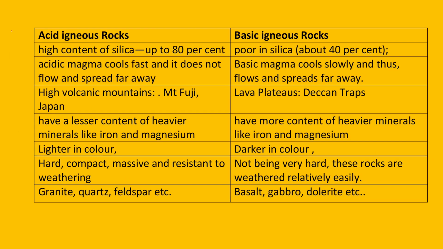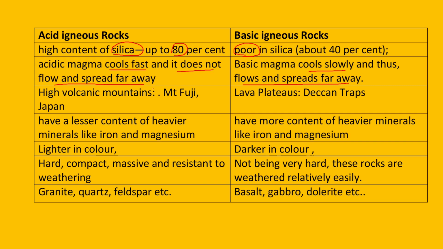Difference between acidic igneous rocks and basic igneous rocks. Acidic has a high content of silica, more than or nearly 80%, whereas basic igneous rocks are poor in silica. Acidic magma cools faster, does not flow and spread far away, whereas basic magma cools slowly and flows and spreads far away.